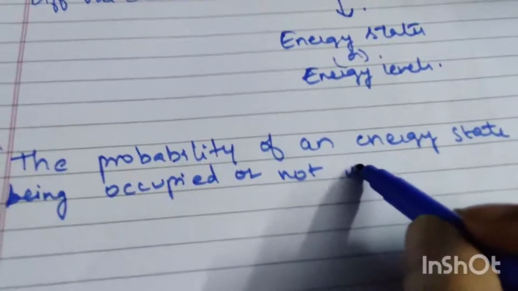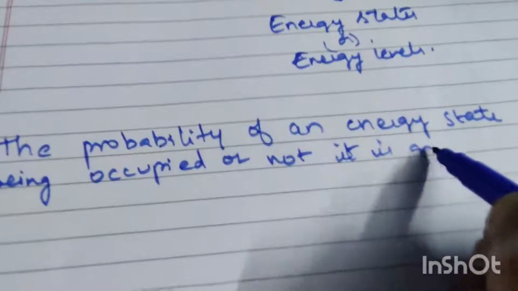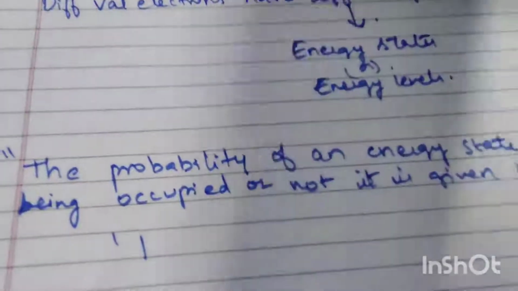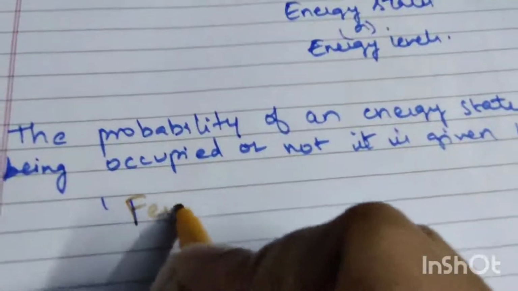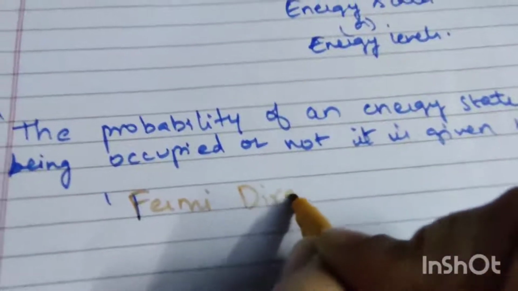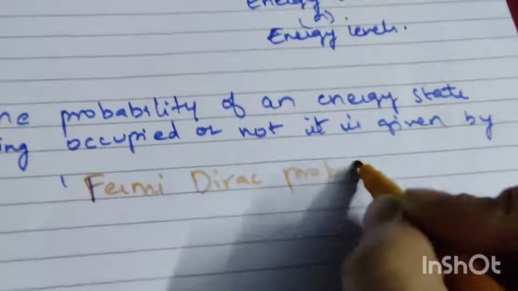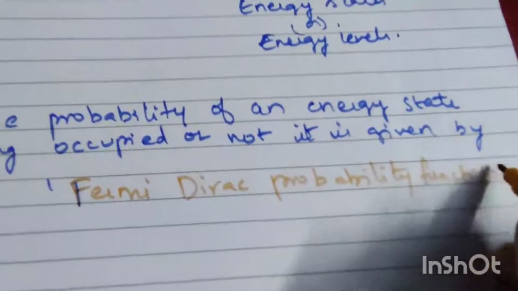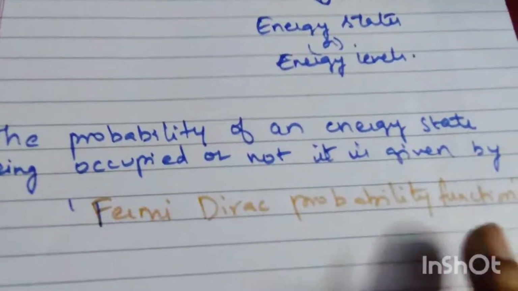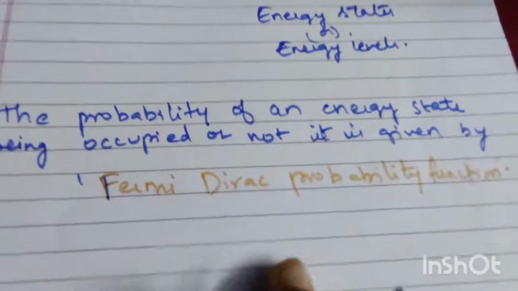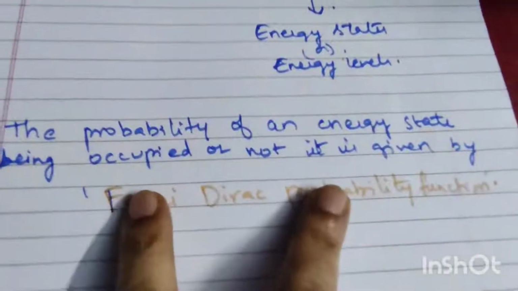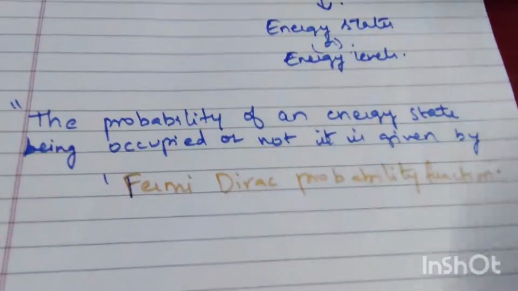It is given by the Fermi Dirac probability function. We have one formula for this. Based on that formula we can find whether these energy levels will be occupied or not, with this Fermi Dirac probability function.